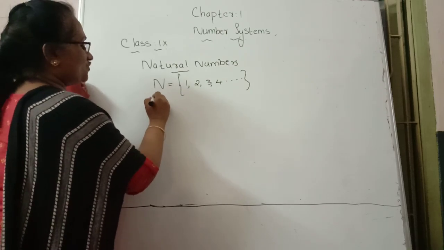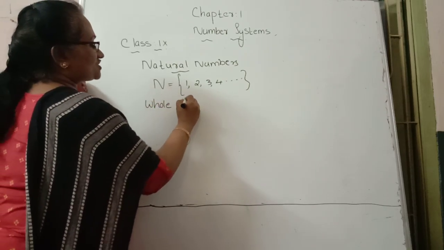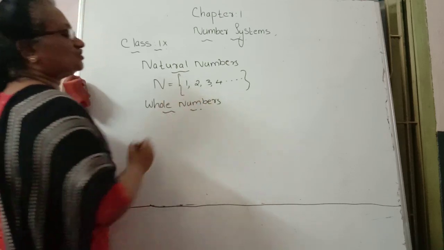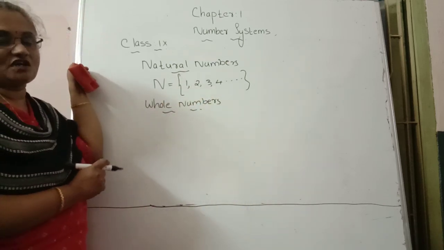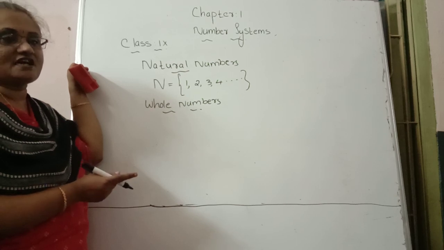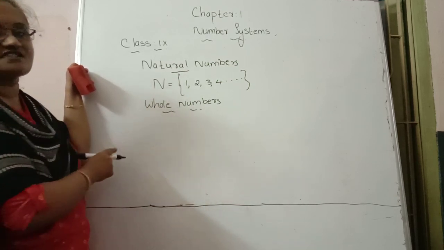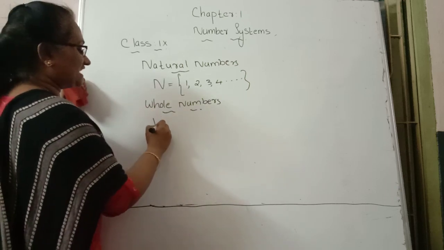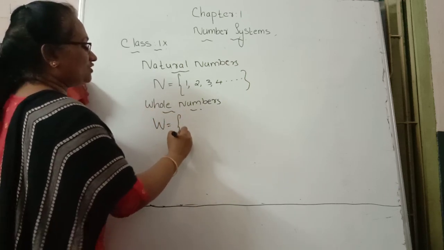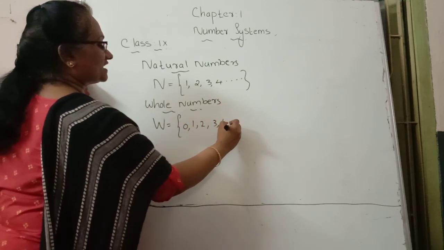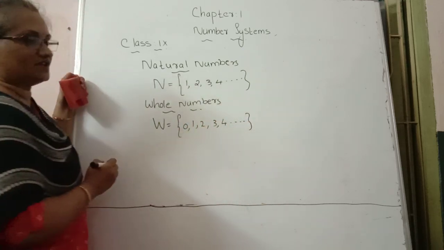Next word is whole numbers. Whole numbers means counting numbers plus 0 also belonging there. Counting numbers 1, 2, 3, 4, etc., plus 0 also belong in such numbers. We call it whole numbers. It is denoted by the letter W. W is equal to 0, 1, 2, 3, 4, etc. We call it whole numbers.